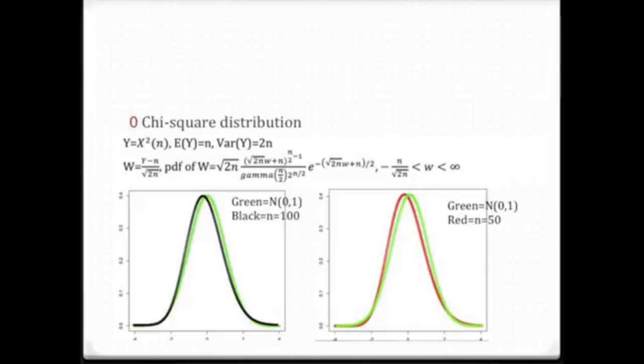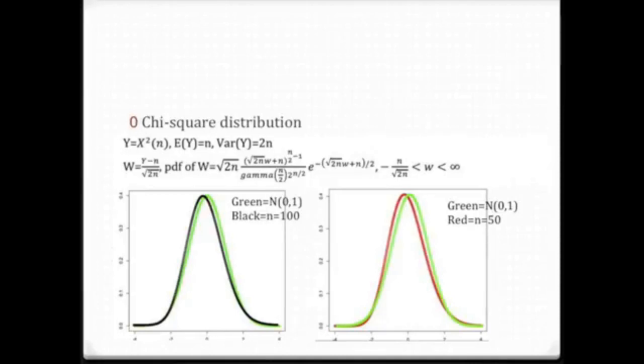You can see in both pictures the standard normal distribution can approximate it. Compare the green lines of the two graphs. The green line on the left is very close to the black line. The green line on the right is not that close to the red line. So it is proved that when n is larger, the Central Limit Theorem is more able to approximate the population.